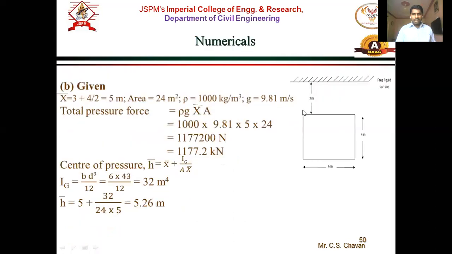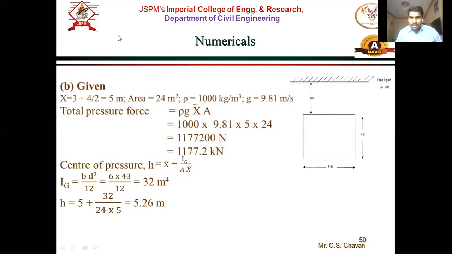Now in this, what is the second part? The 6 meter side is 3 meter below the free liquid surface, right? Now the x bar will change, and since x bar changed, total pressure changed. Similarly center of pressure also changes. So now x bar is what? It is the distance from the free liquid surface of the centroid, of the center of gravity of the surface. So from here to here it is 2 and this is 3. So 3 plus 4 by 2, right? It is x bar. Getting?